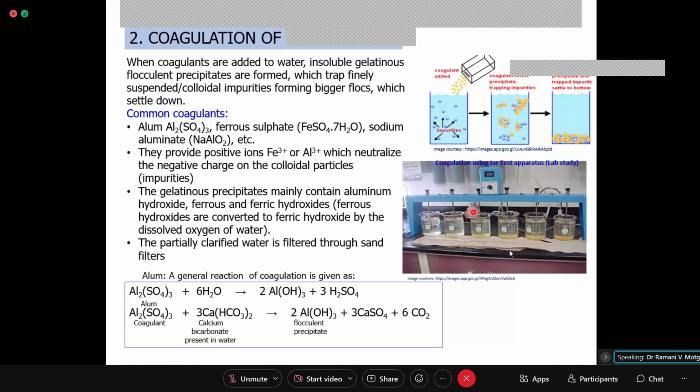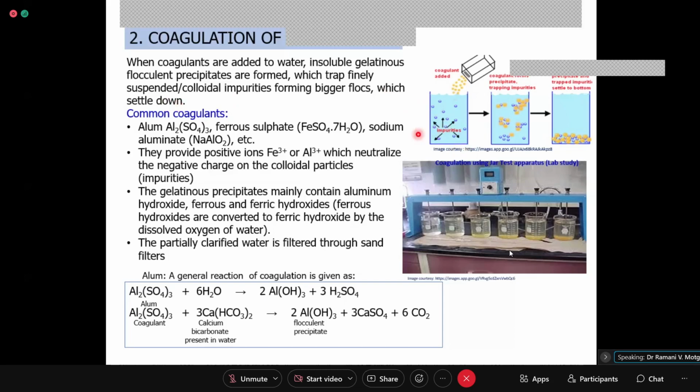Sometimes circular flocks are formed, and they trap the fine suspended and fine colloidal particles. Because the colloidal particles coalesce on it, it becomes a larger flock and settles down.